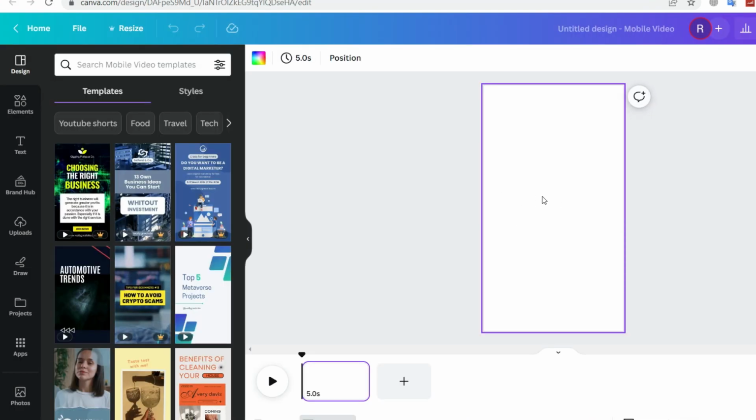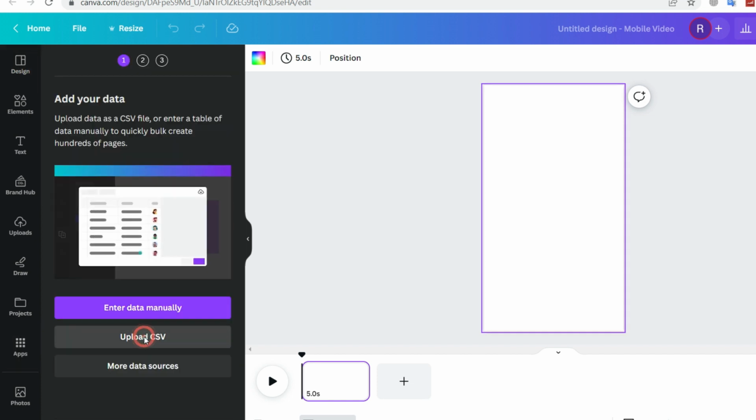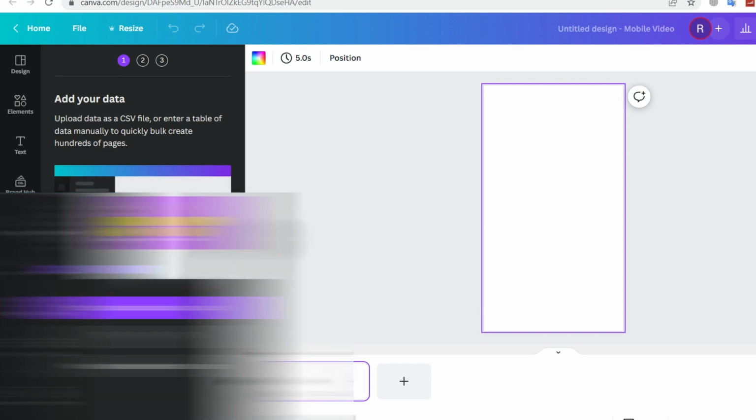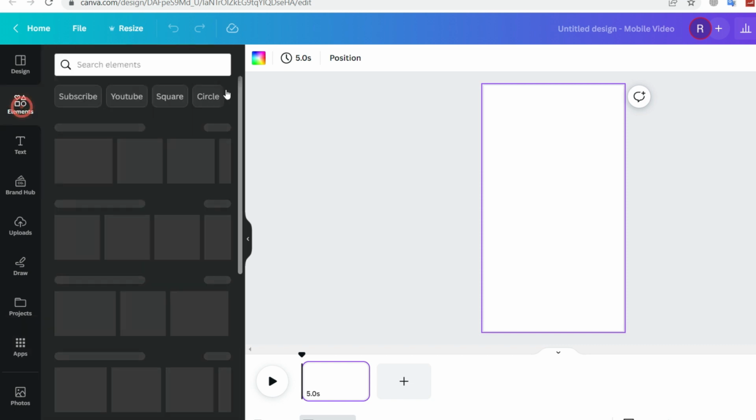So that's exactly the size of the shorts. Over here at the left side, click on Apps, then Bulk Create, then upload the CSV we saved a minute ago. That's why we saved the Excel sheet as a CSV file, or you can download it manually by copying and pasting. Now we have the financial facts uploaded.